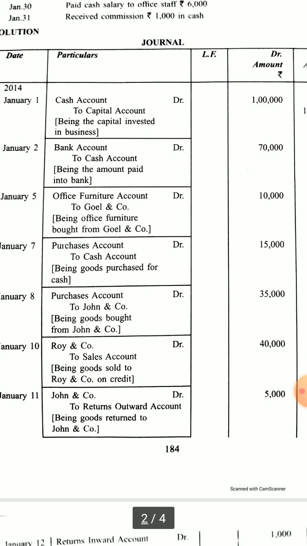Again similarly, when a purchase is being made on credit, then what will we do? Then purchases account will be one account affected, but cash is not going out. So John and Company will be one account affected. So here it is the giver, so credit the giver. So John and Company will be credited instead of cash.